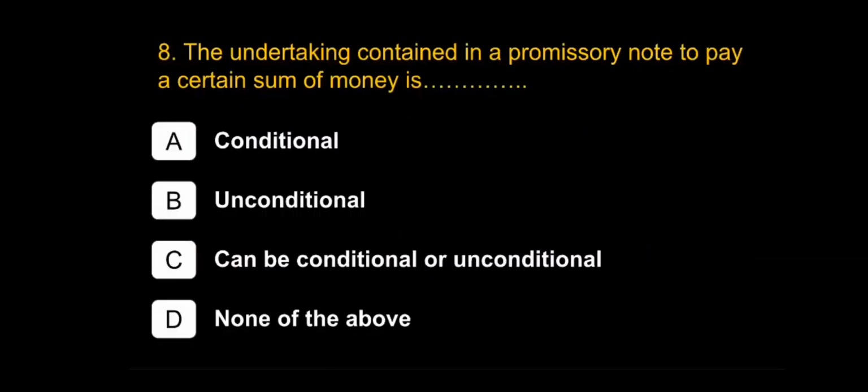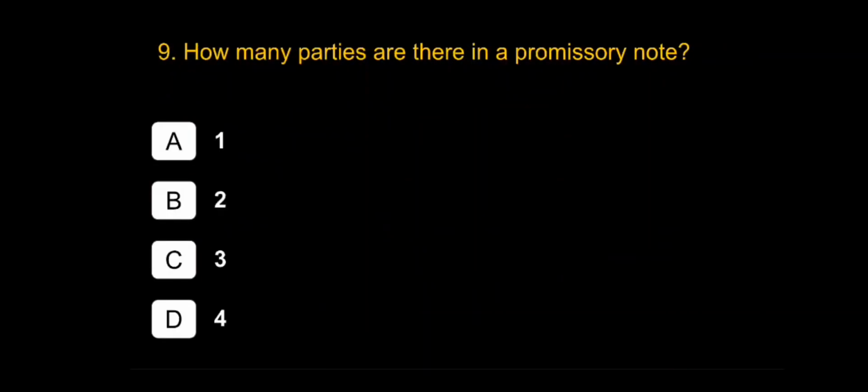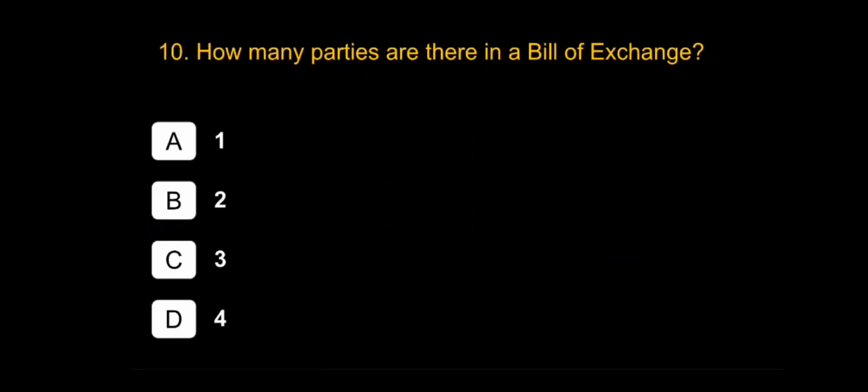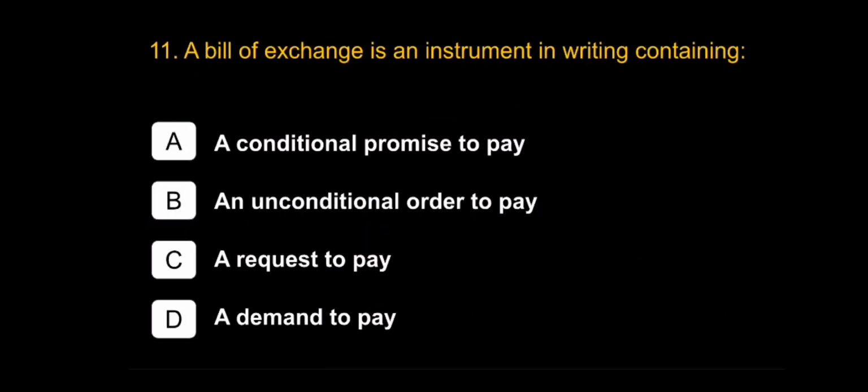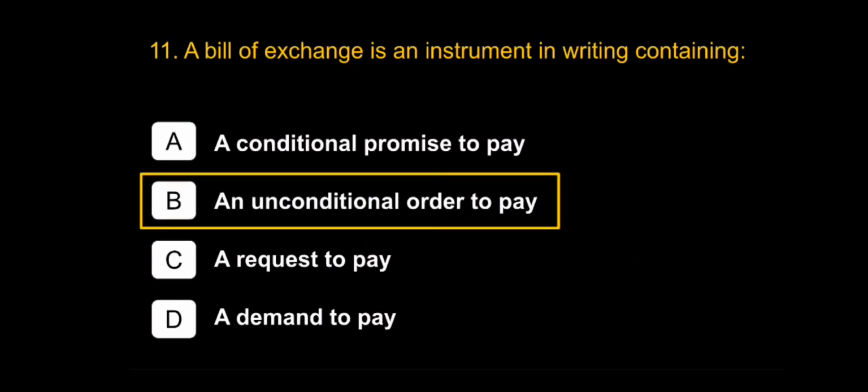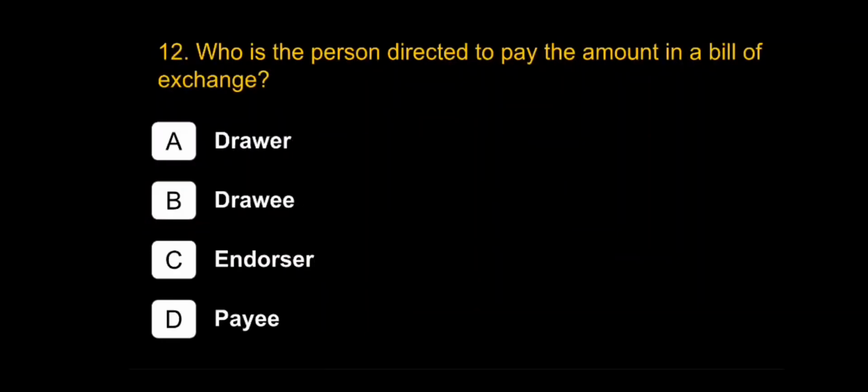The undertaking contained in a promissory note to pay a certain sum of money is unconditional. How many parties are there in a promissory note? 2. How many parties are there in a bill of exchange? 3. A bill of exchange is an instrument in writing containing an unconditional order to pay. Who is the person directed to pay the amount in a bill of exchange? Drawee.